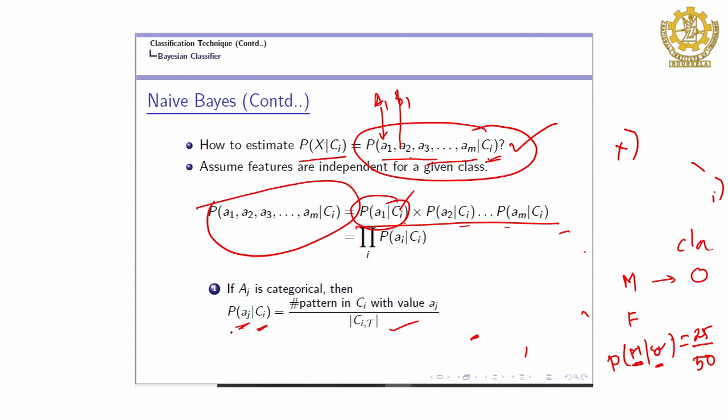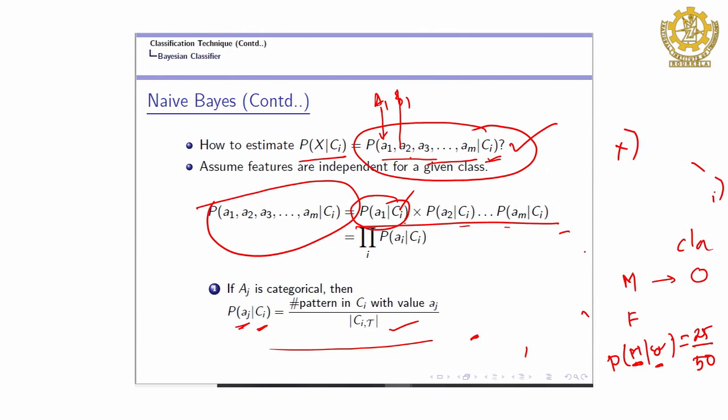This is the way we can compute it if it is a categorical attribute. Categorical attributes mean you can count the number of values in a particular feature. Now, if it is a real number, you cannot count how many values are there.